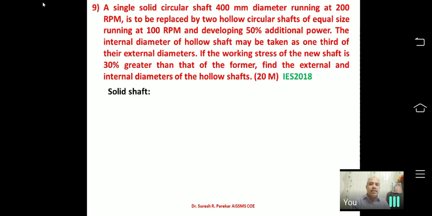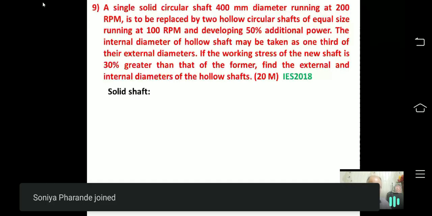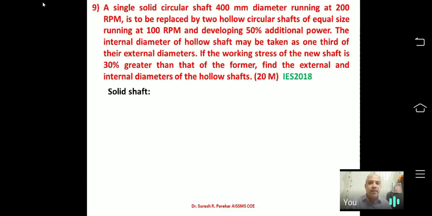So now we will go to the next problem, that is of IES 2018, which was asked for 20 marks. So you can see we have to find two hollow circular shafts of equal size running at 100 rpm and developing 50% additional power. The internal diameter of the hollow shaft may be taken as 1/3 of the external diameter. So now see what is given. First we will go for the solid shaft.